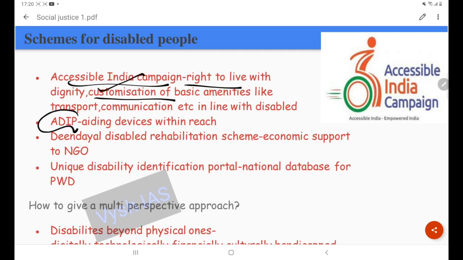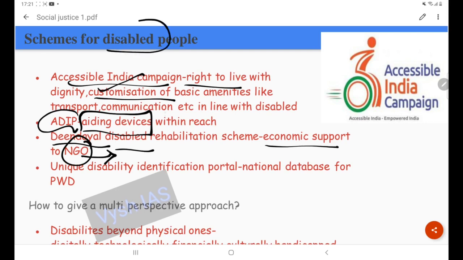Then ADIP scheme is enhancing the reach. These aiding devices are very much important for disabled people. So to increase the reach and access of these aiding devices, this scheme is being put up. Then the Deen Dayal Disabled Rehabilitation Scheme. This is also offering economic support to NGOs who are working in the field of welfare of disabled people. They are being economically supported. So there is this state's intervention as a facilitator.